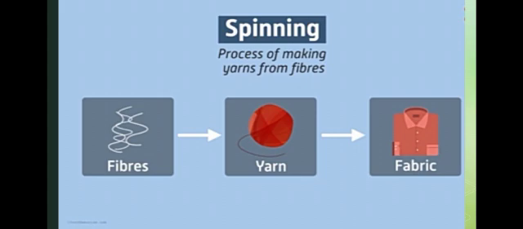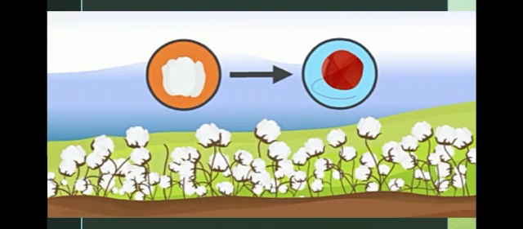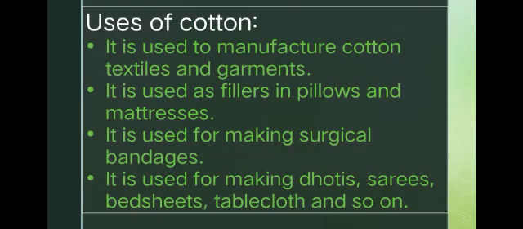These are done with the help of machines. Only then they make the cotton ball change into cotton fiber. The cotton fiber changes into yarn. The yarn changes into thread. The thread changes into fabric. Now uses of cotton. Then next you see the uses of cotton.